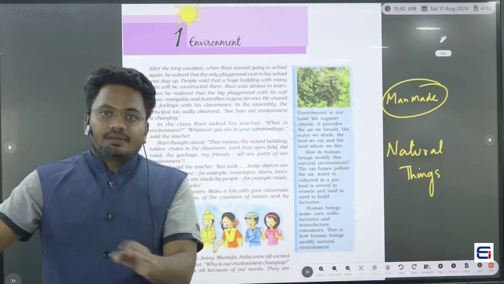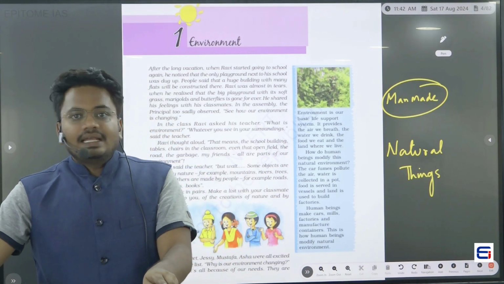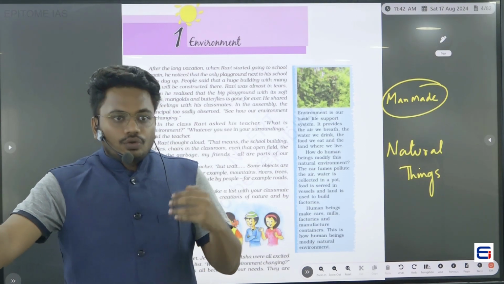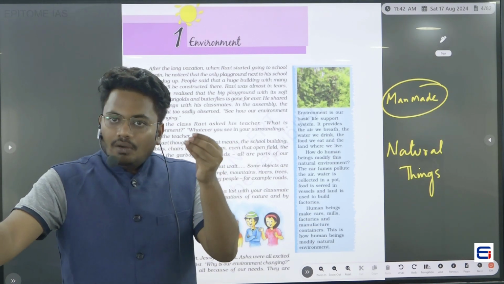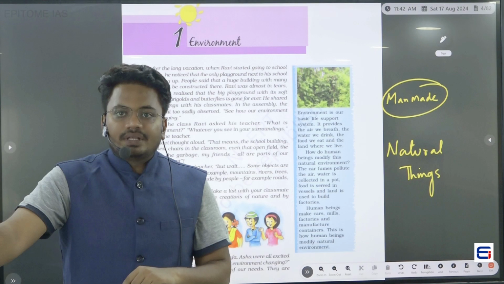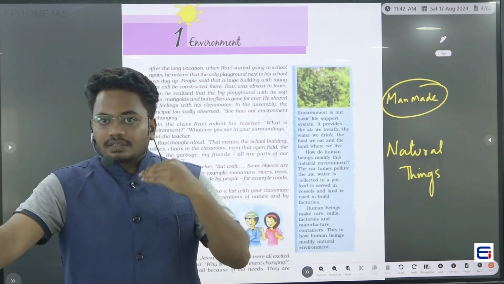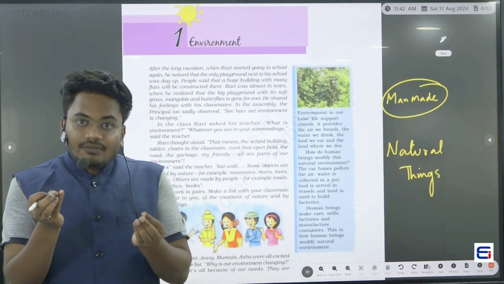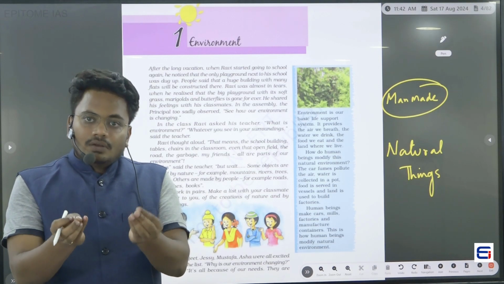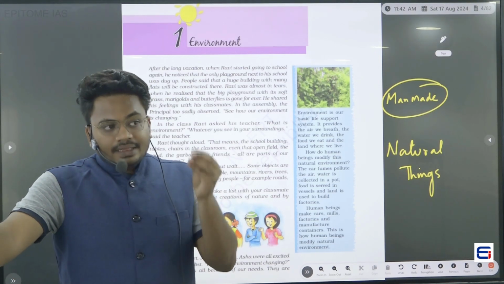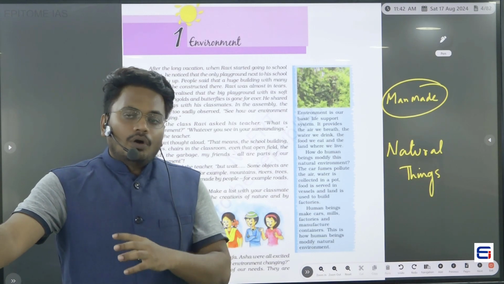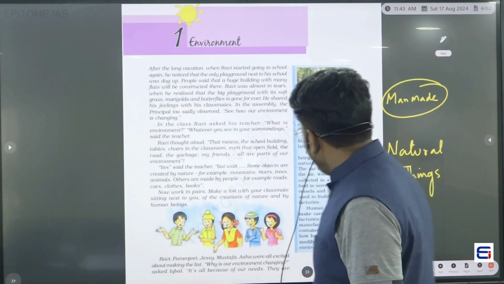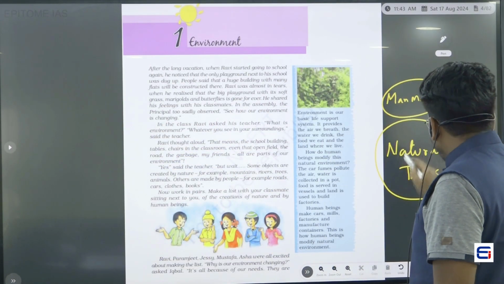into some other thing. For suppose, in earlier days, majority of the roads on which we are going did not exist. We only had forests, rivers, and other natural things. But what we are doing is cutting the forests and laying roads. So that means we are converting the natural environment for human use. So environment is made up of two things, man-made things and natural things.